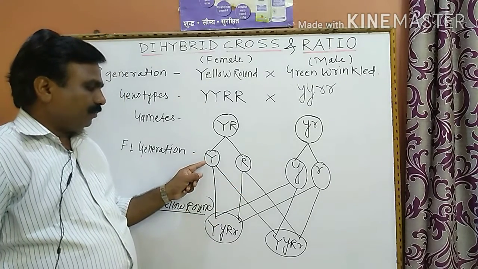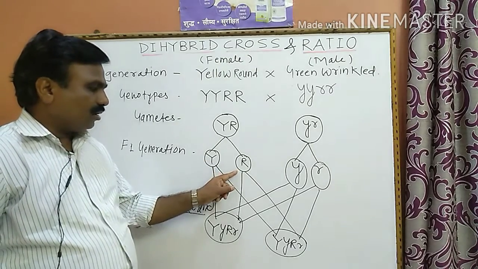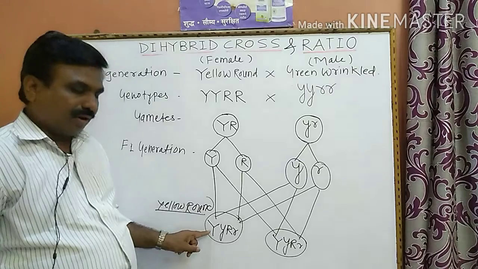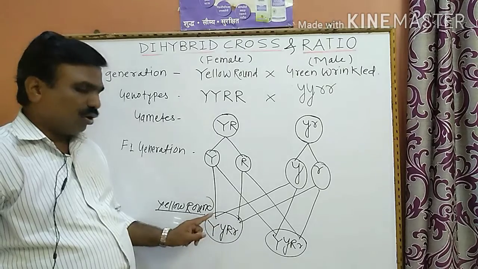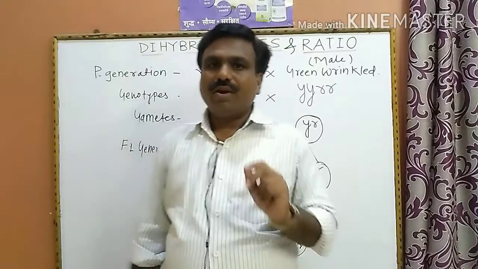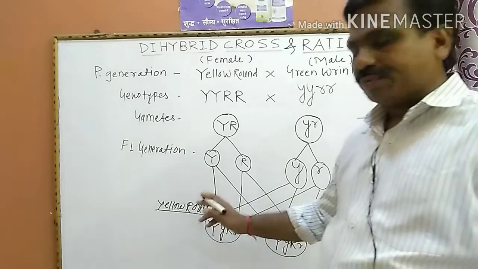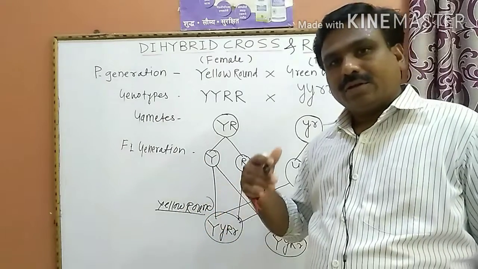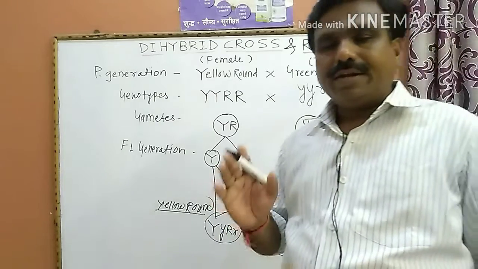Now this capital Y, capital R indicates the dominance. Capital Y is dominant over small y, and capital R is dominant over small r. After obtaining the F1 hybrid, all the individuals, all the offsprings, are yellow round. Then with this yellow round seed, we take the second step, in which an artificial cross takes place.